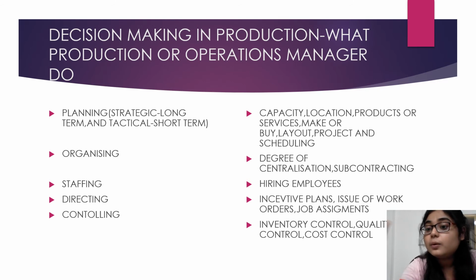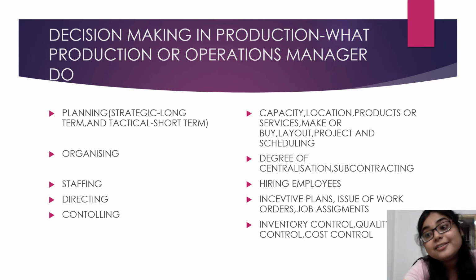Layout means how many rooms there will be in total, and where what action is going to be done. Project and scheduling: which project, and how to schedule the project, which is the upcoming project. These are the planning things. Organizing: degree of centralization. Centralization means whether decisions stay with the CEO or managers or with the other employees also, how the decisions are going to be taken and how the work is going to be done.